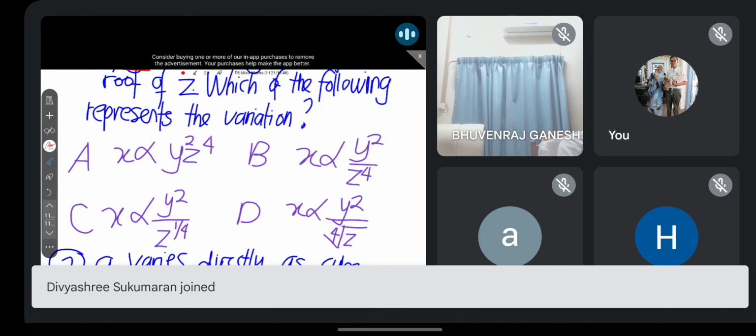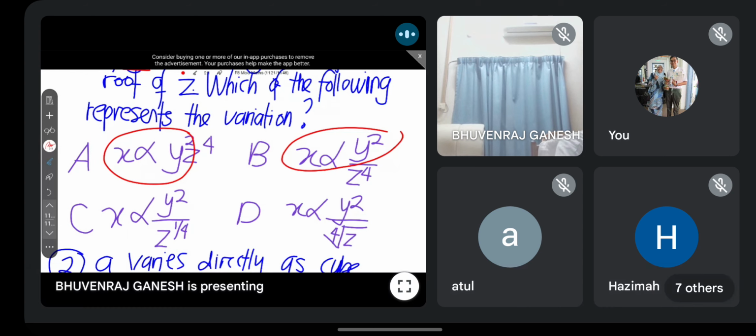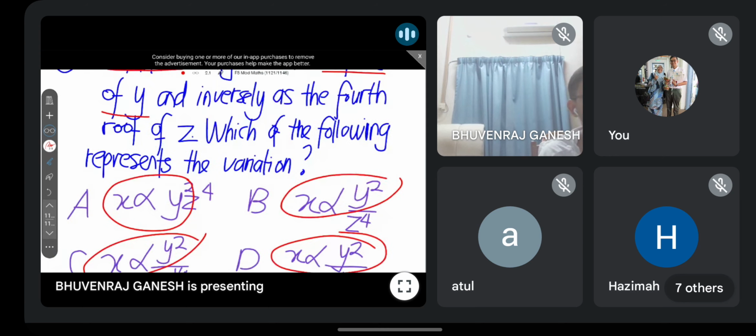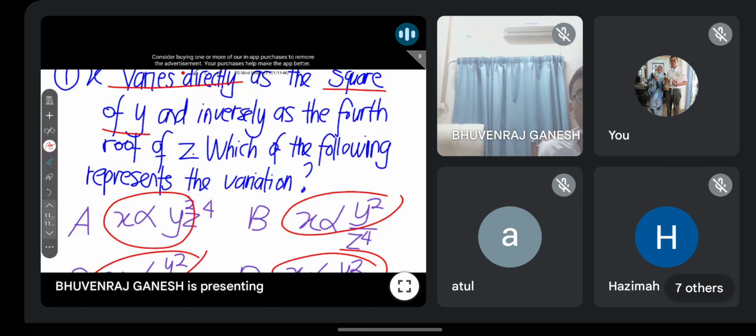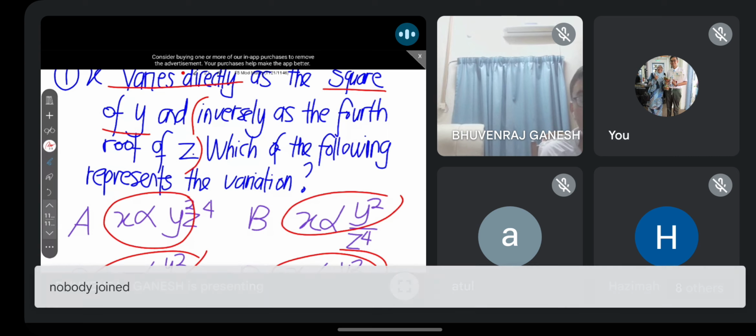Can you see here, guys? X berkadar terus dengan Y kuasa 2. Understand? So basically, in the first part, all the answers are correct. Semua jawapan betul. So which one will determine what is the answer? This one. Yang ni akan menentukan jawapan kamu mana.